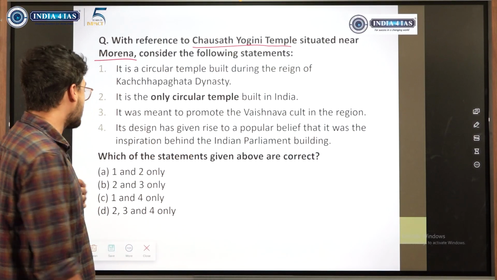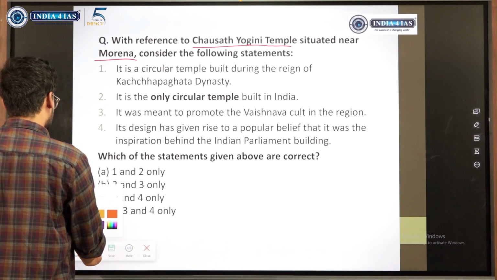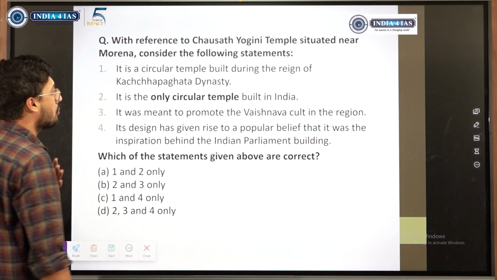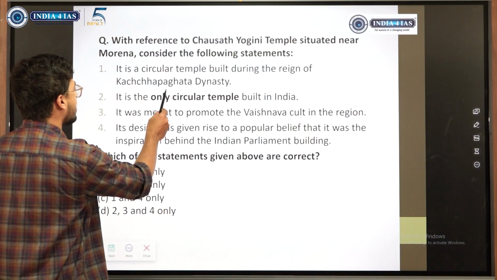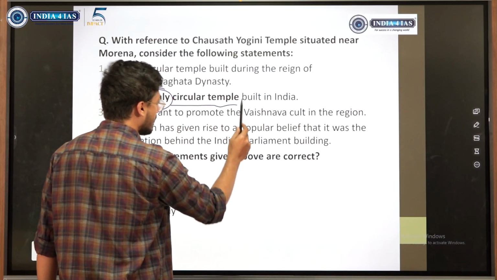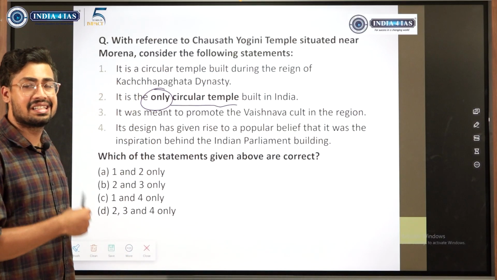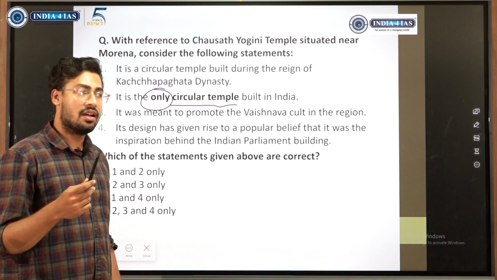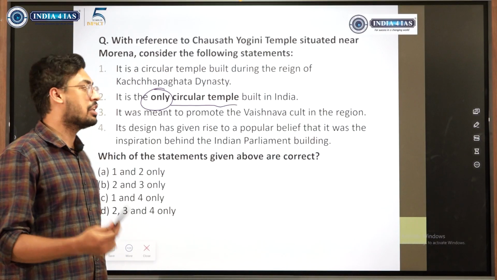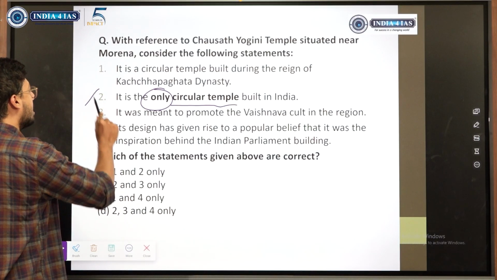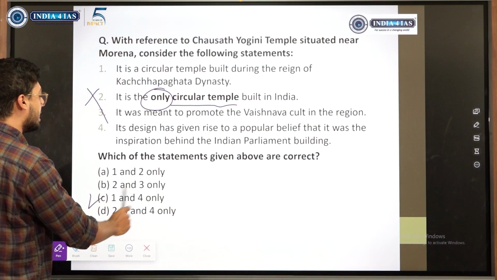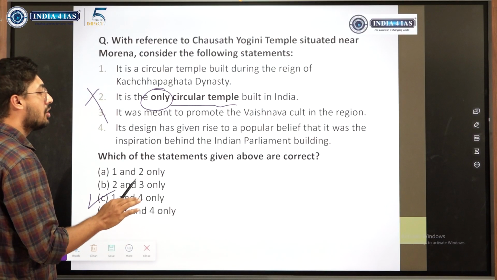So let us assume we did not study current affairs. How could we have answered? It is the only circular temple. India is known for a rich heritage of temples, so the chances that it is the only circular temple are very very less. Having taken 2 to be wrong, you directly get the answer 1 and 4, which is actually true.